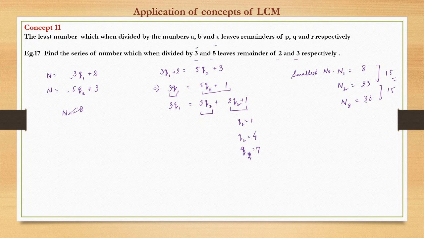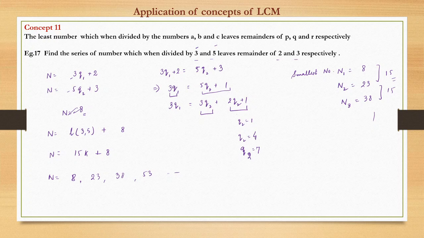So that is what. So the generic number n we can write as nothing but the LCM of the numbers 3 comma 5, plus the smallest number, which was 8. So this is nothing but 15k plus 8. So the series of the number would be, if k is equal to 0 it becomes 8, if k is equal to 1 it is 23, k is equal to 2 it becomes 38, if k is equal to 3 it becomes 53, and so on. This is what we have been getting here also by manually counting.